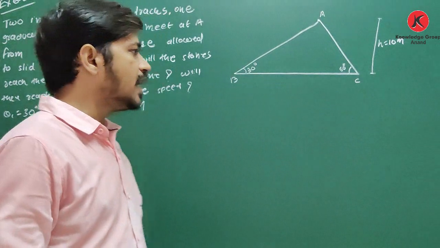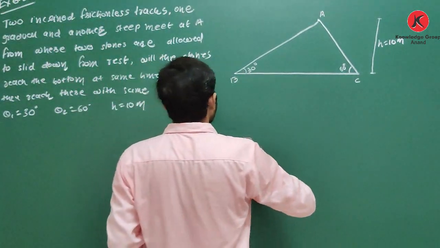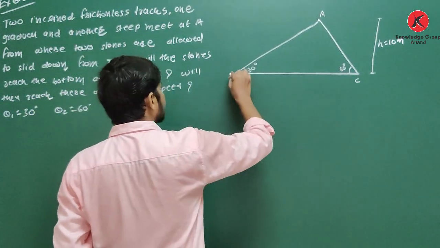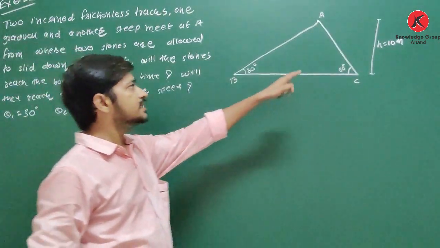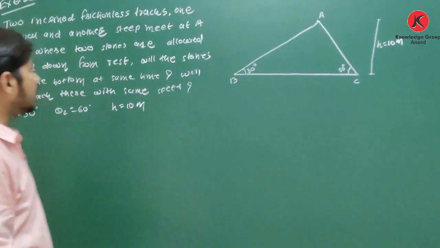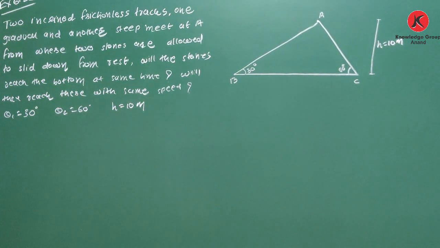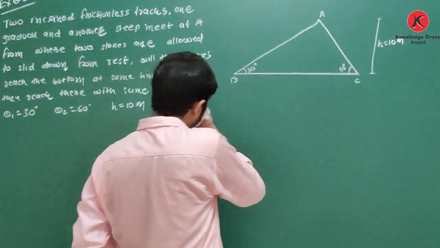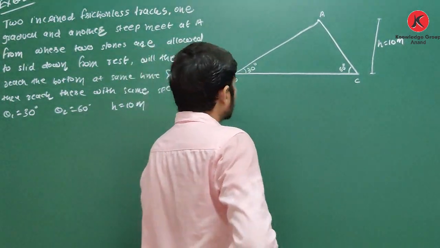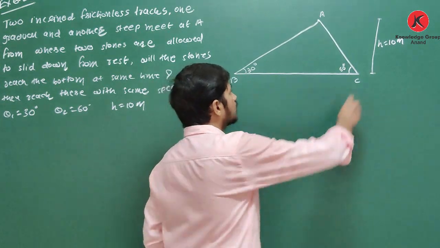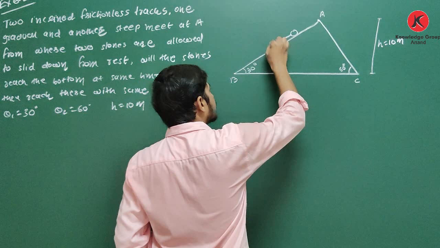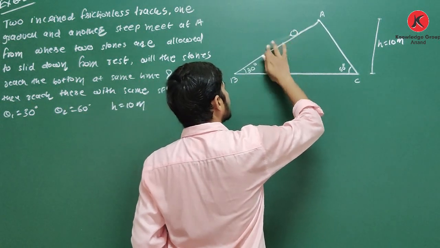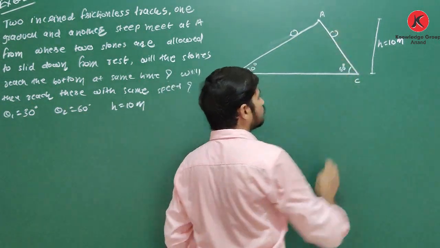See what the question is. Here we have one figure. You are given two inclined frictionless tracks, first track, second track. They meet at A. Two stones are allowed to slide down from rest from point A. One slides in this direction, and another slides on this one.